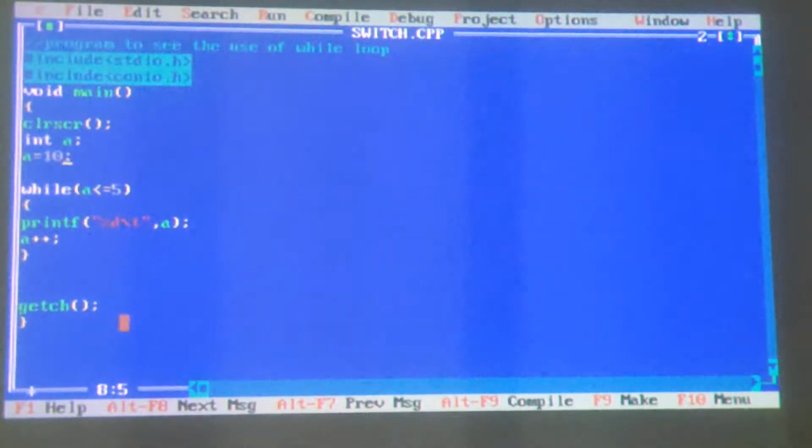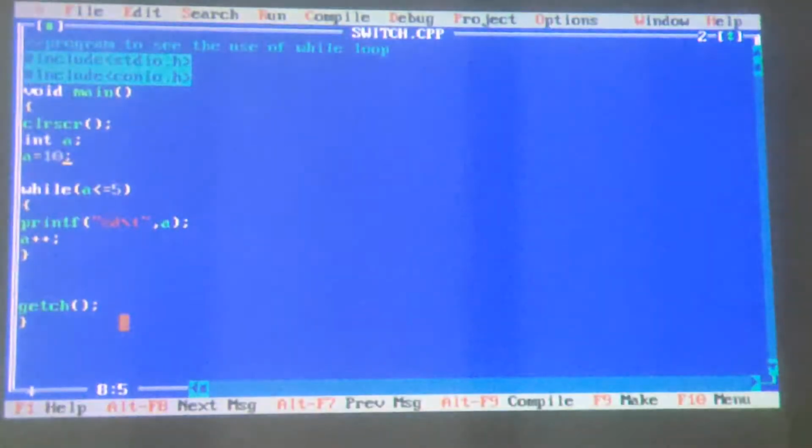No, it will not run. Why? Because the first time itself the condition will become false. A is not less than 5, it is 10. Am I right? So the program will get over. Just check. It got over, isn't it?